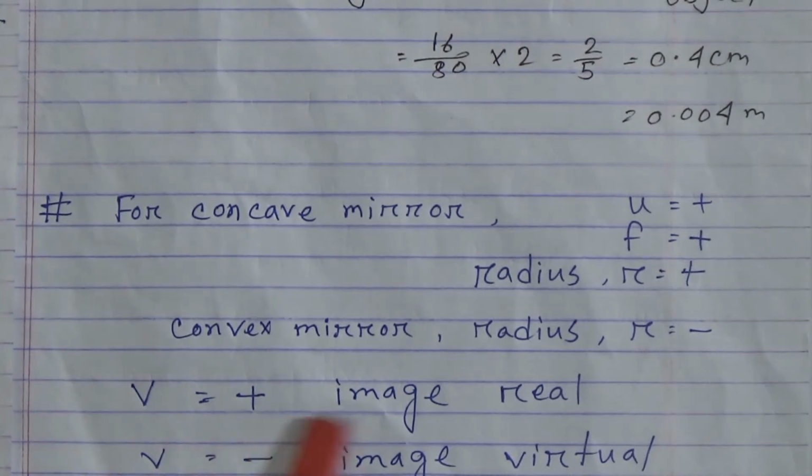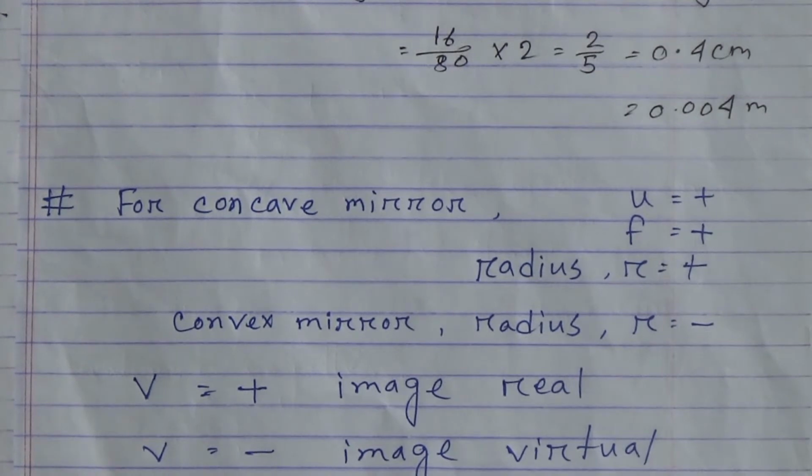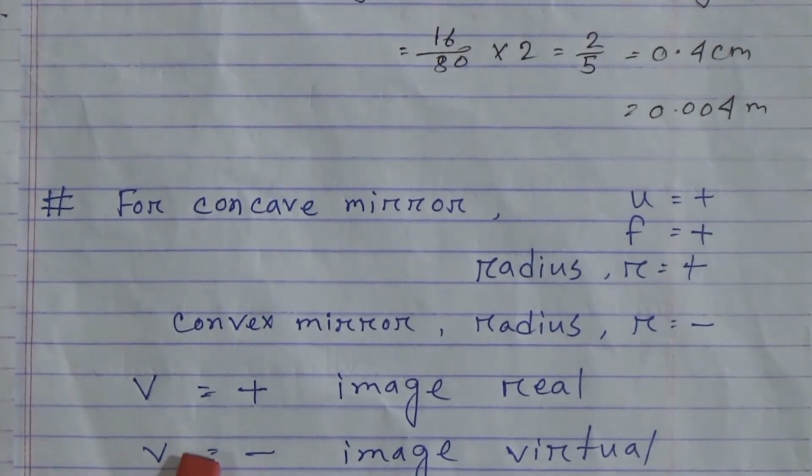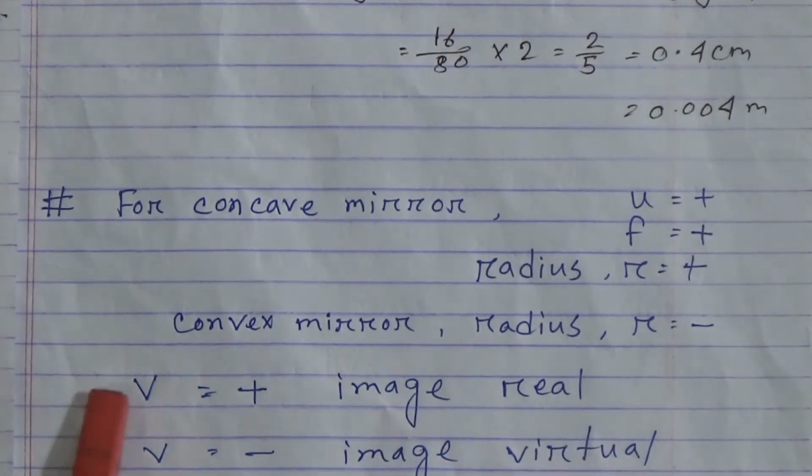And v means the distance of the image. If the image is real, then v is positive, and if the image is virtual or unreal, then v will be negative. My dear students, now let's start our class.